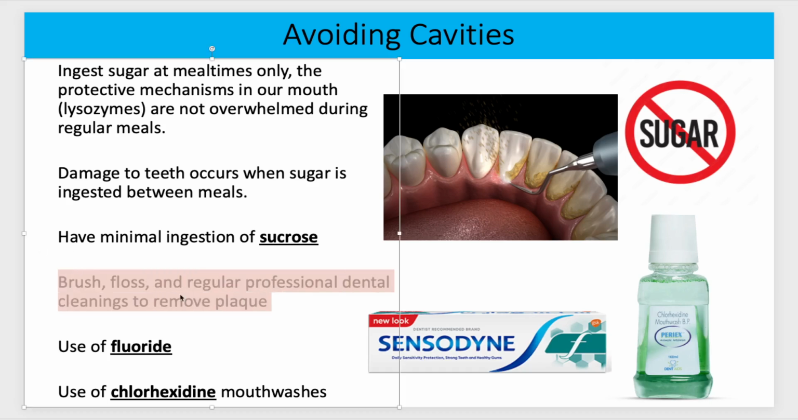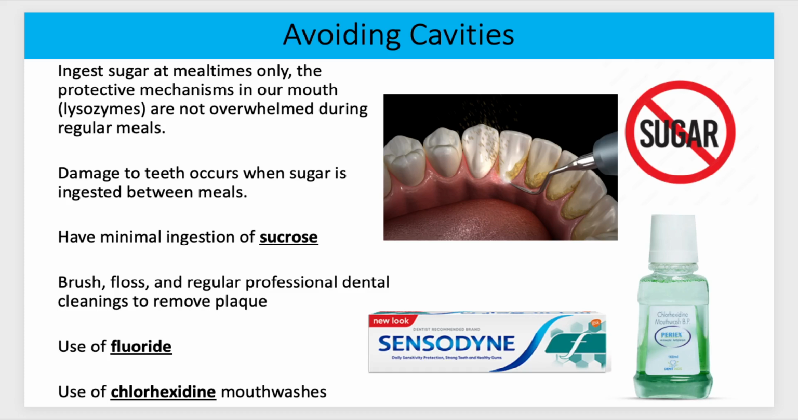Obviously, you want to regularly clean your teeth and get professional cleanings. Fluoride helps remineralization of the enamel. And then chlorhexidine mouthwashes. Mouthwash is great, fluoridated mouthwash. And this kind, chlorhexidine, it's antibacterial. So it kills the bacteria that causes cavities, which is a huge benefit.